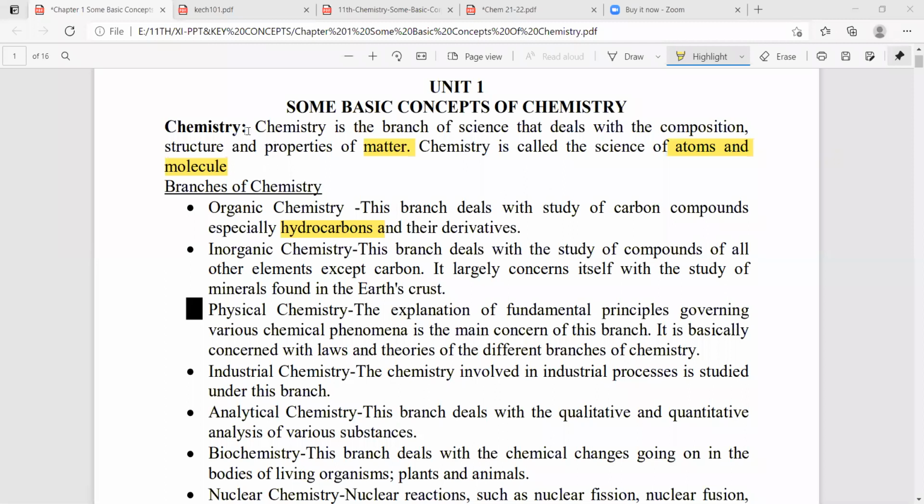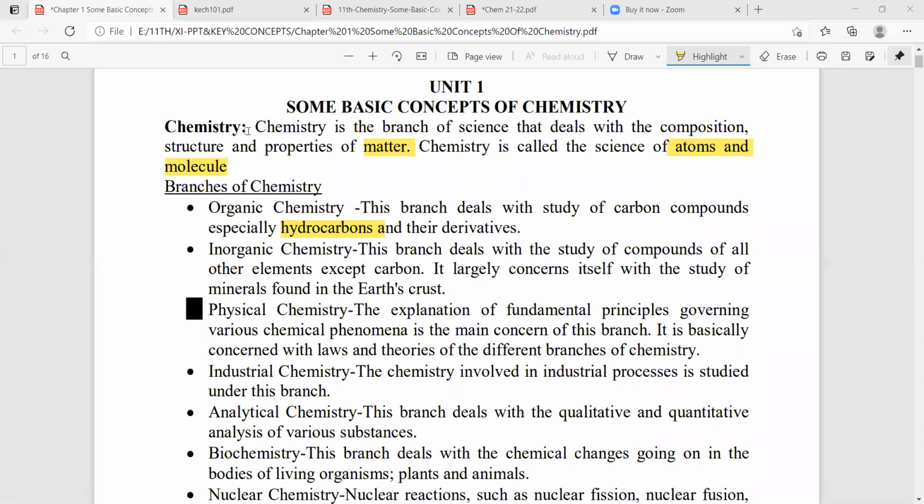Write down the definition, everyone. Chemistry is the branch of science that deals with the composition, structure and properties of matter. Chemistry is called the science of atoms and molecules.